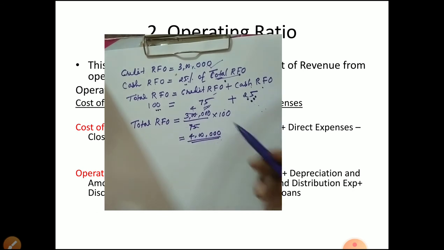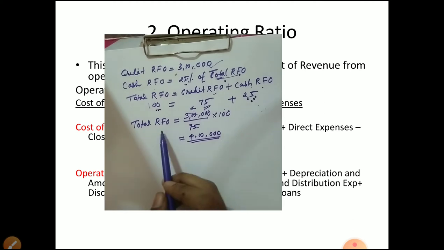So we got RFO. For the equation we need two things: gross profit and RFO. RFO we got, 4 lakh. Now we need gross profit. So how to calculate gross profit? Gross profit is equal to total RFO minus cost of revenue from operations.